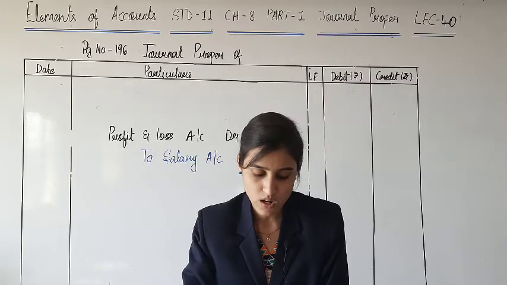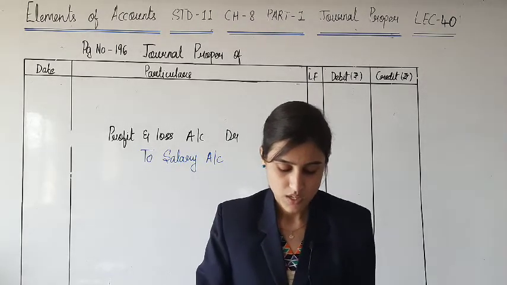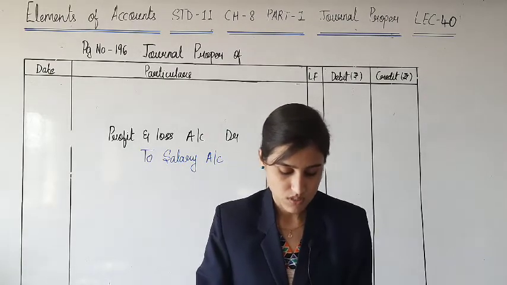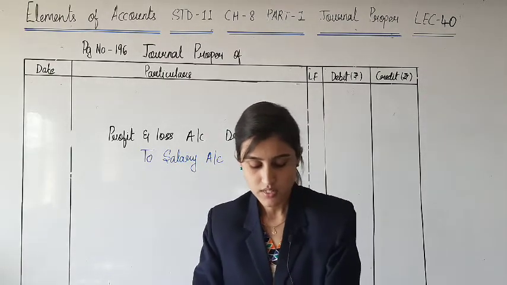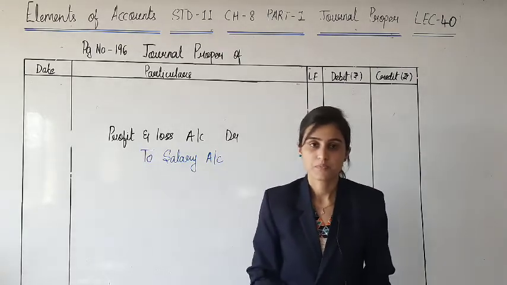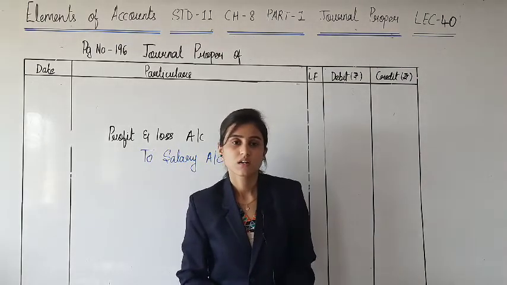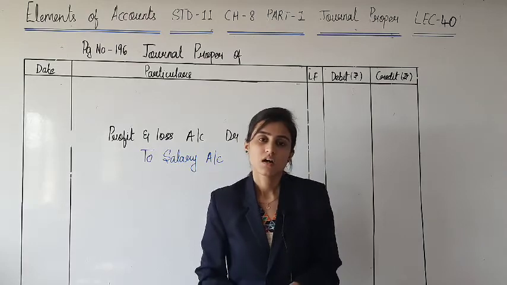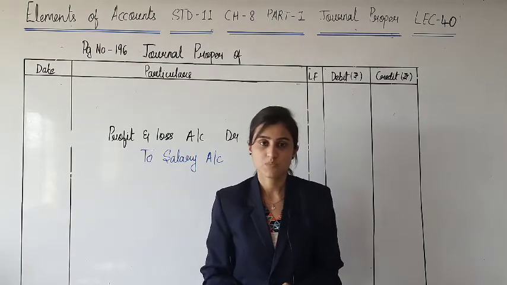ऑलराइट, देन balance of dividend account is rupees 3,000. Balance of dividend account they say, yeah. Dividend is an income. Dividend is a return that is received for investment in shares.